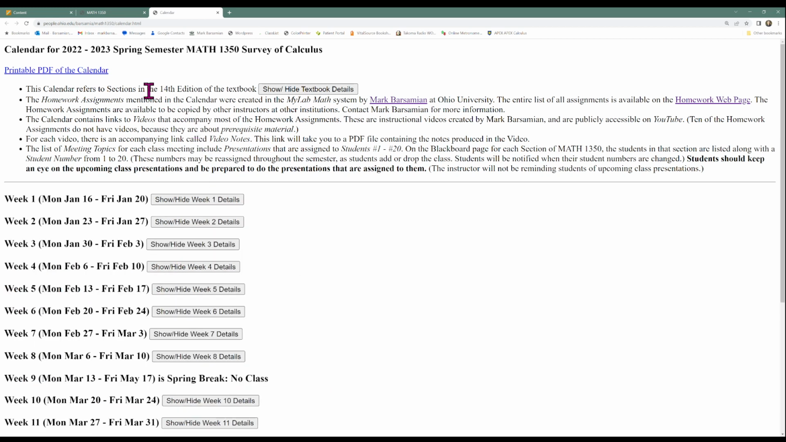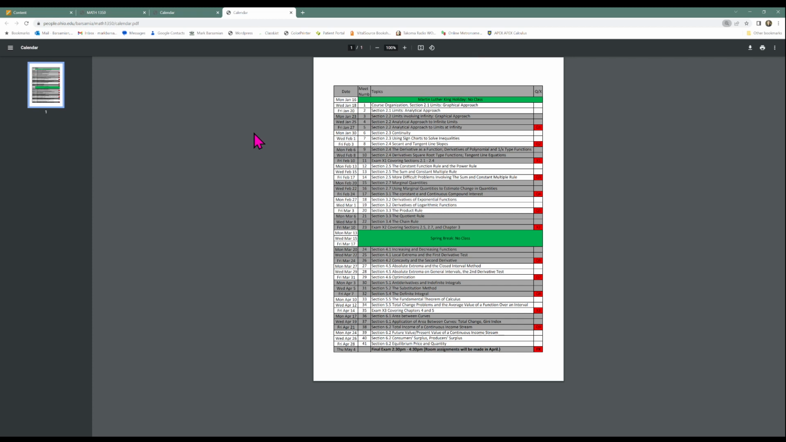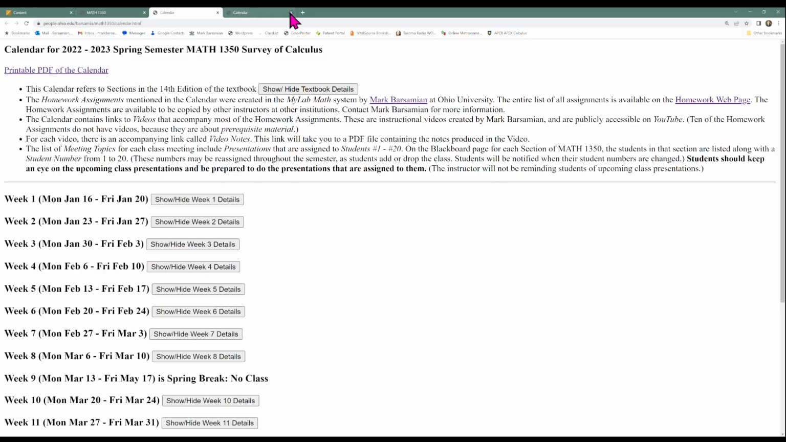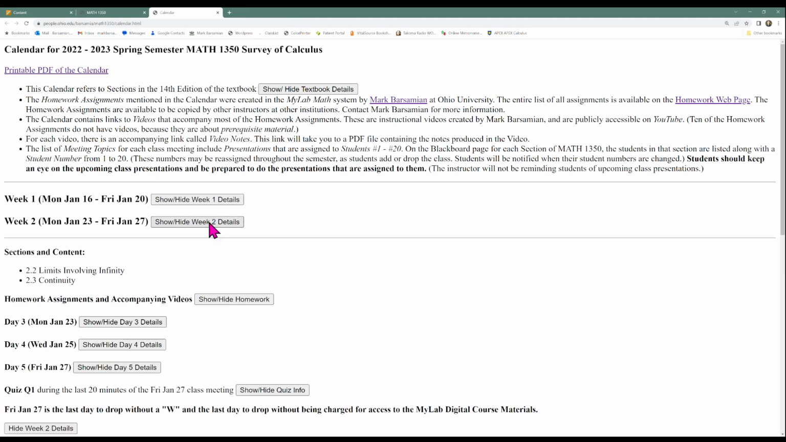There is also a printable PDF page of the calendar that is not active. You can click on this link, pull up this single page calendar that's kind of a summary of the calendar, and you can print that. Now let's look in more detail at this calendar that's active, the web page for the calendar.